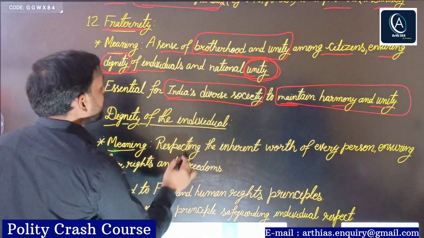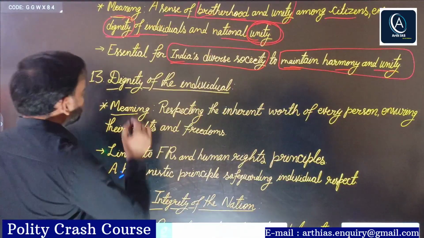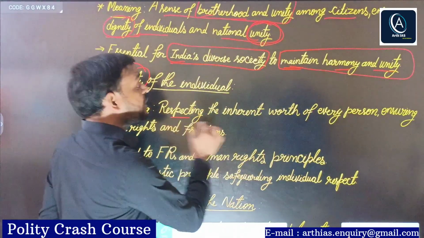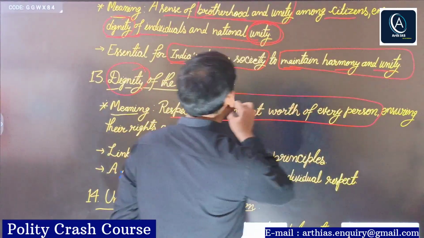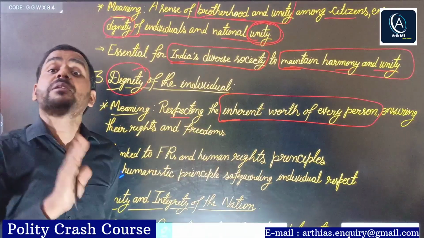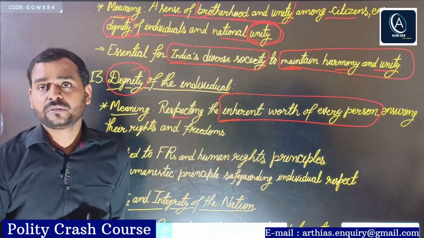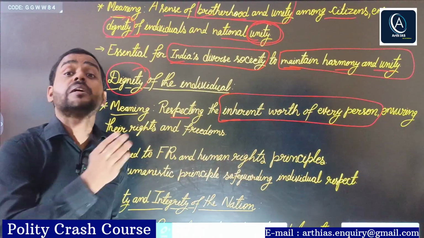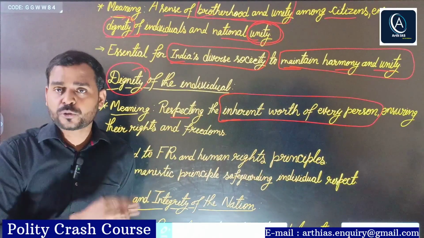Next, dignity of individual. I have already explained that: simply respecting the inherent worth of every person. Inherent worth of every person means what? Each and every person has their own value. Value means not monetary value, but their own recognition, their own social value, social recognition.